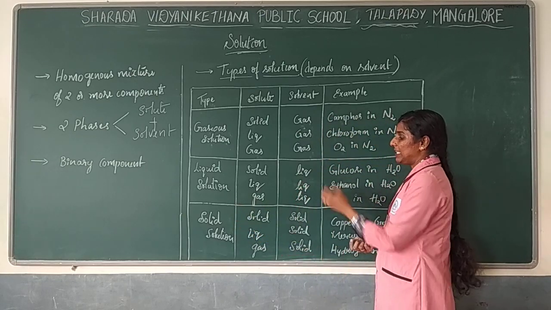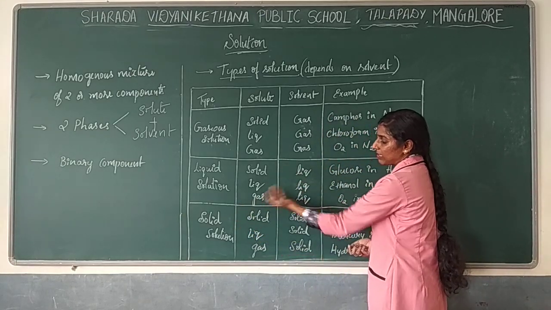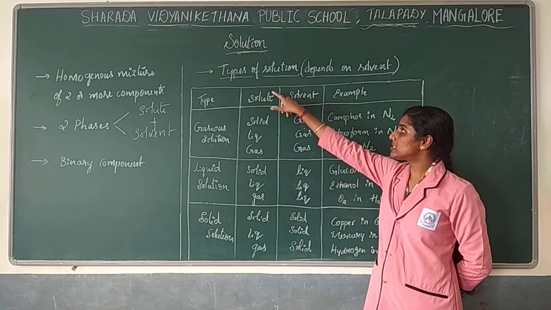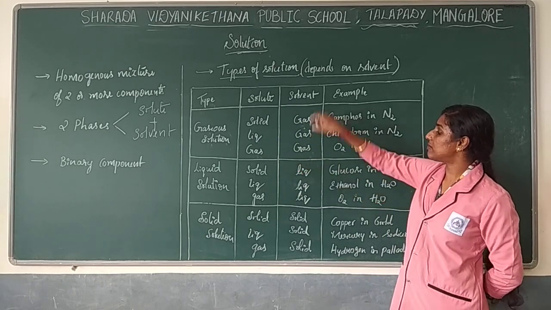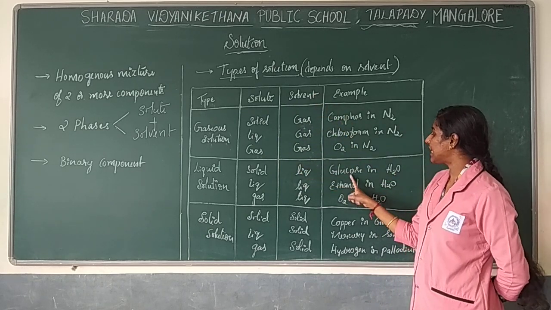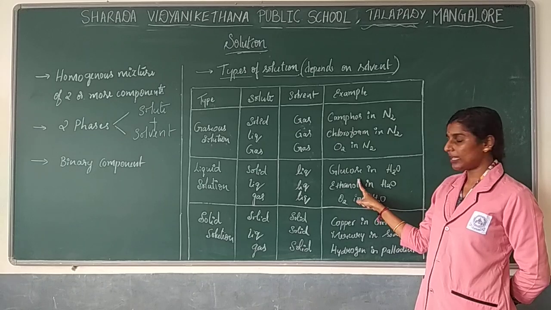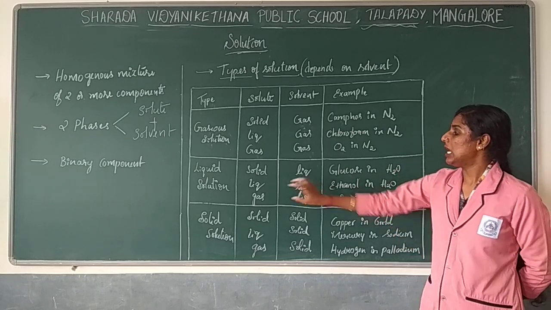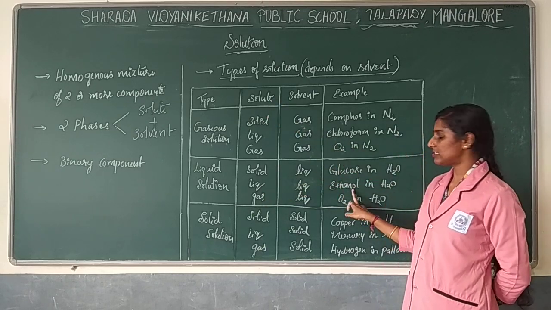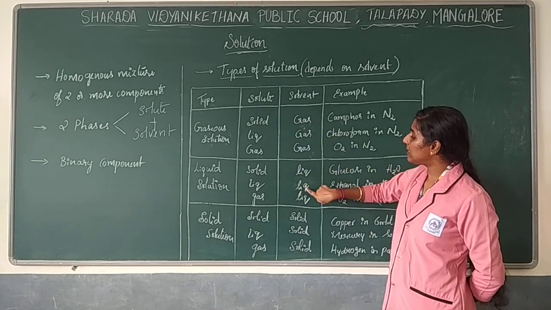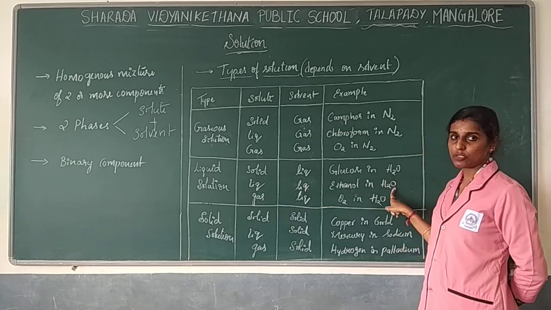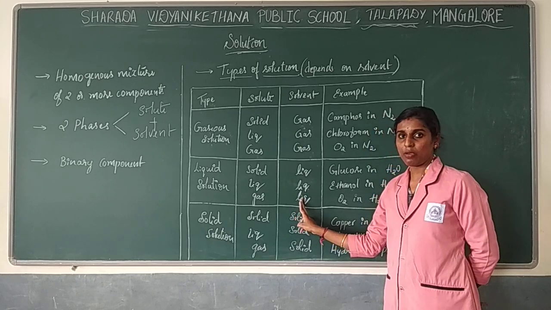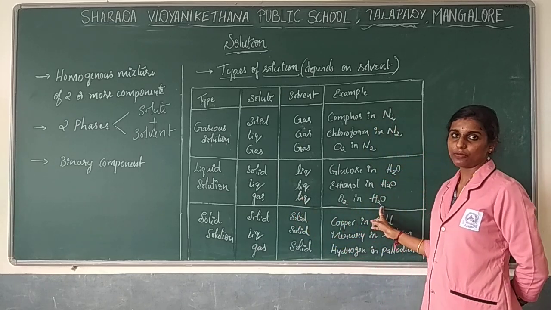So this liquid can combine with solid, liquid as well as gas. Based on that, I have given examples. If solid is the solute and liquid is the solvent, you get this example: glucose is solid in nature, taken in less concentration, and dispersed in water, the liquid. Now if the liquid is the solute, that is ethanol, again the solvent is liquid, dispersed in water. So ethanol in water. Same thing, gas in liquid medium, so it is oxygen in water.